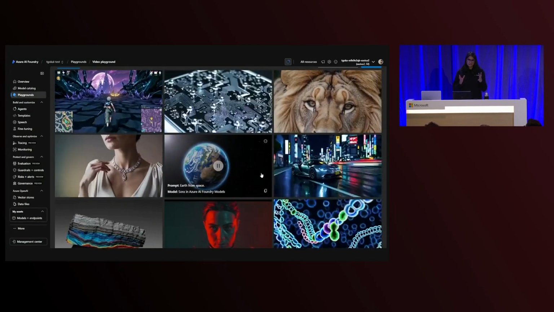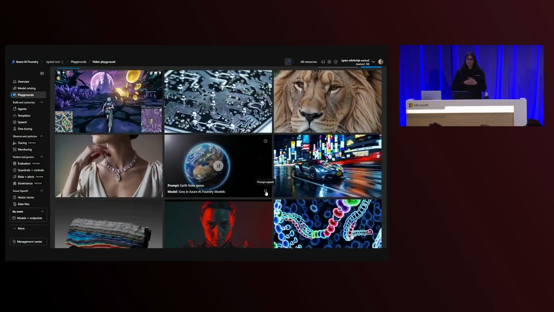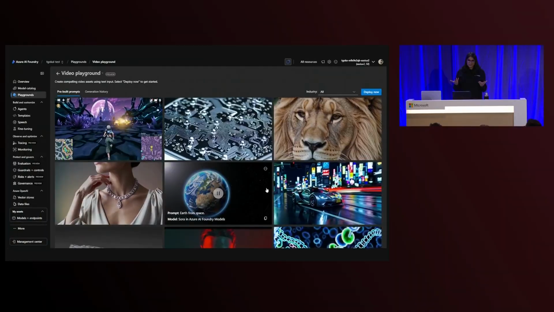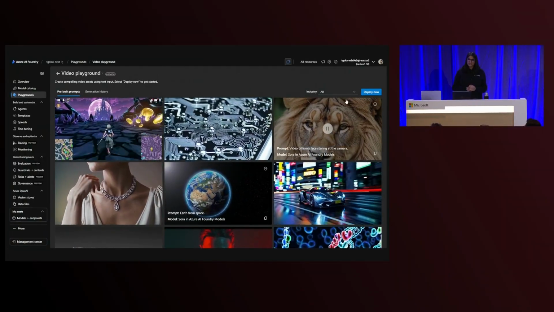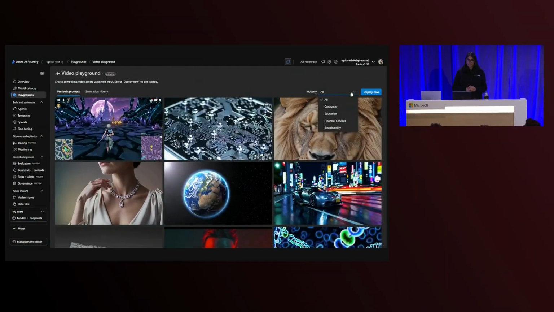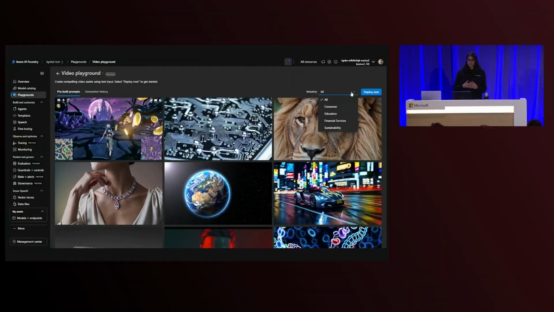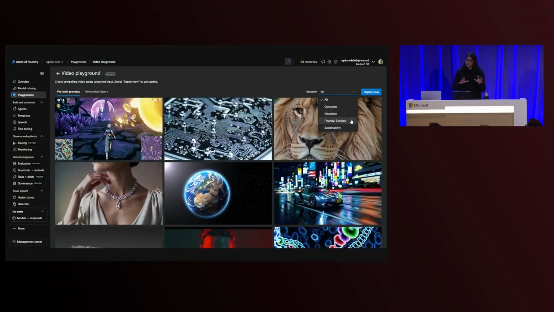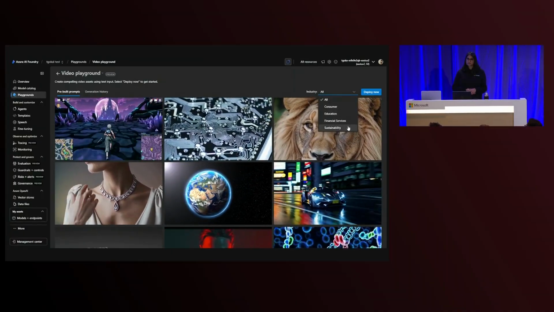Okay, so this is great. I want to understand what else is possible from the pre-built prompts page, but for other industries. What has Microsoft made available for me? I go to the industry filter and I see industries like consumer, education, financial services, and sustainability, with more industries coming soon like media entertainment, gaming, and retail.